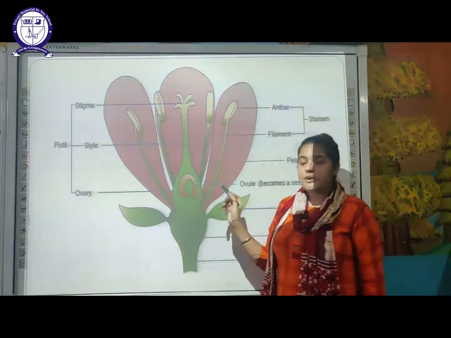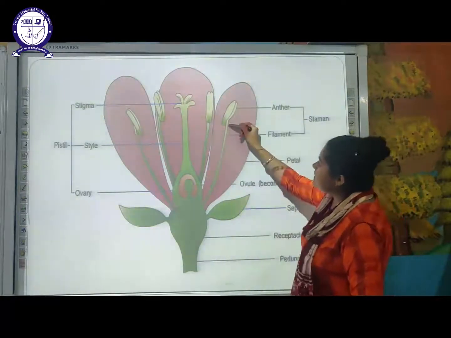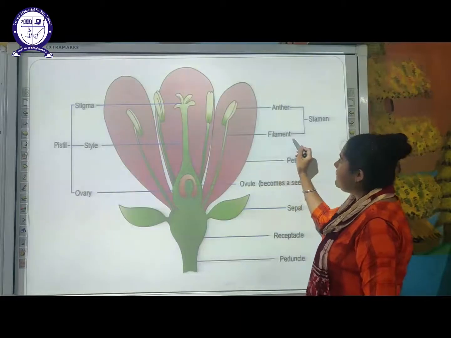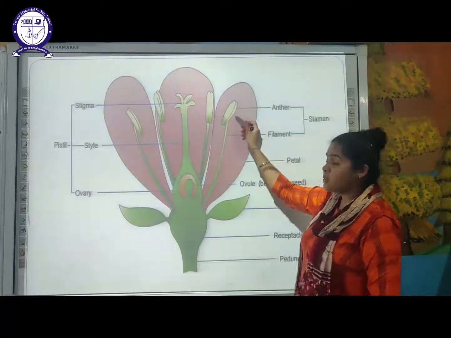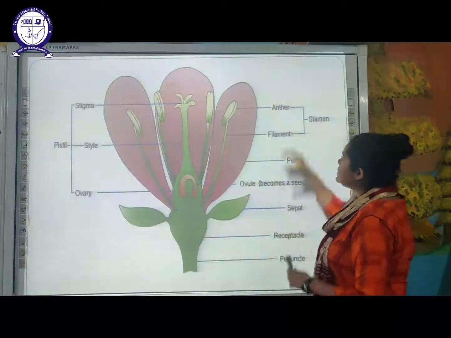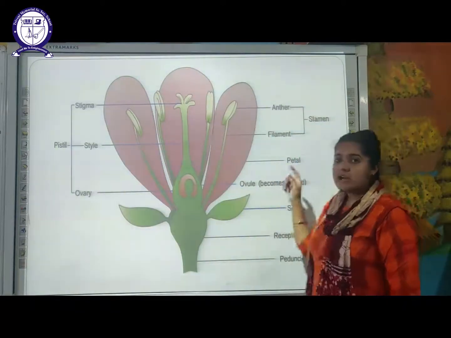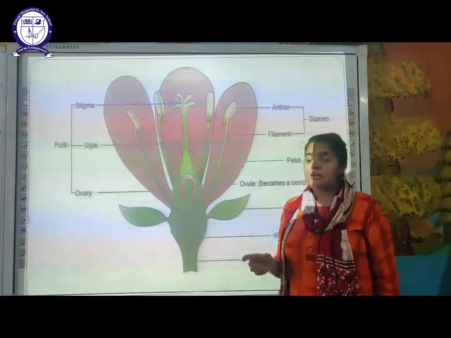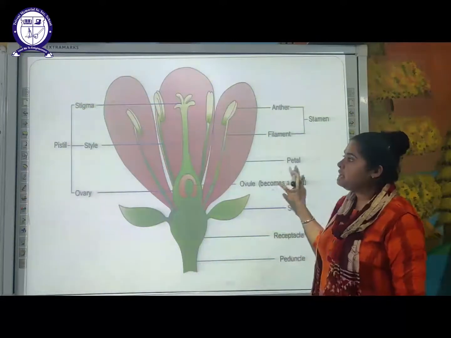As I have told you in the previous slide, the stalk part is called filament, and the topmost swollen part is known as anther, and inside the anther you can see pollen grain. These two combine together and form the stamen, and stamen is the male reproductive part of any flower.